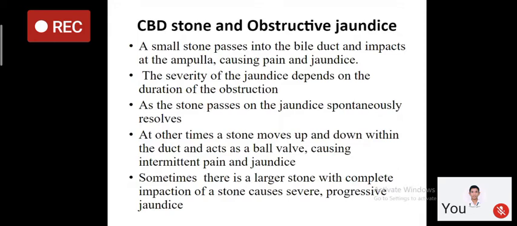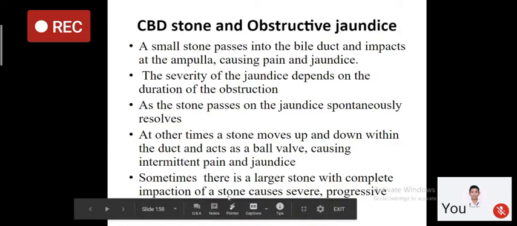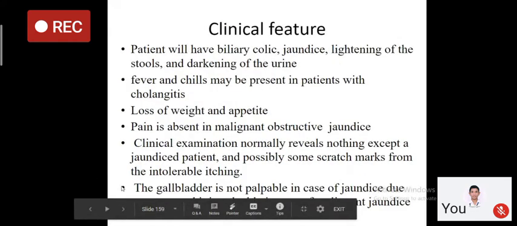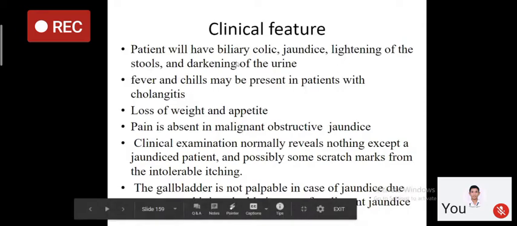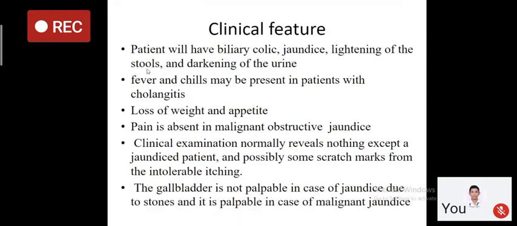So this is the main difference between the benign obstructive jaundice and malignant obstructive jaundice. Sometimes there is a larger stone with complete impaction of a stone that causes severe progressive jaundice. But most of the time, the jaundice in case of CBD stone is painful and intermittent. And what are the other clinical features? Patient will have biliary colic, jaundice, and there will be lightening of the stools. Stool will be clay colored stool and darkening of the urine. So patient will have biliary colicky pain, jaundice, clay colored stool and darkening of the urine.